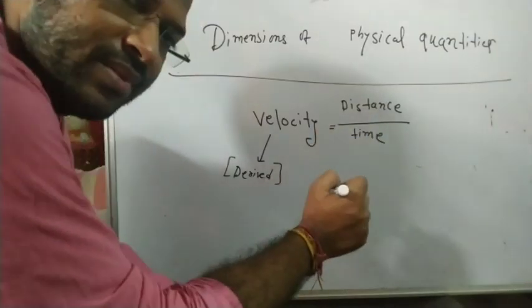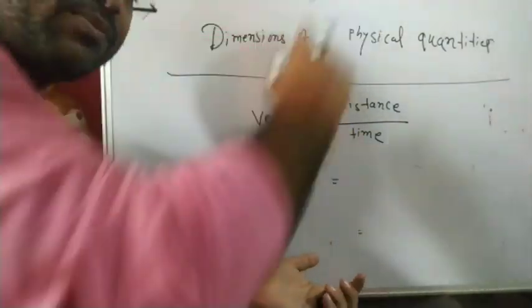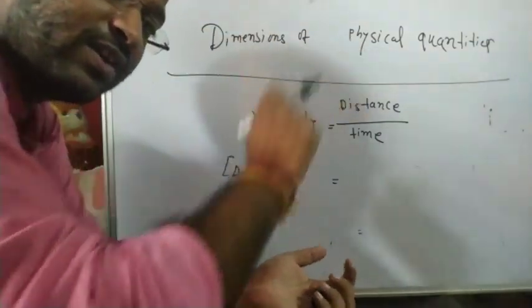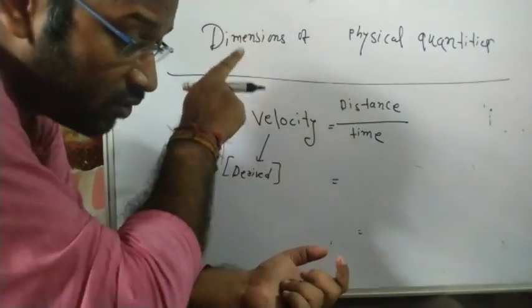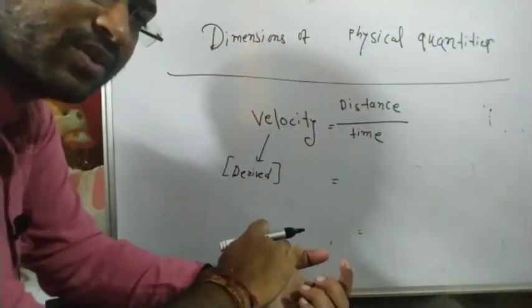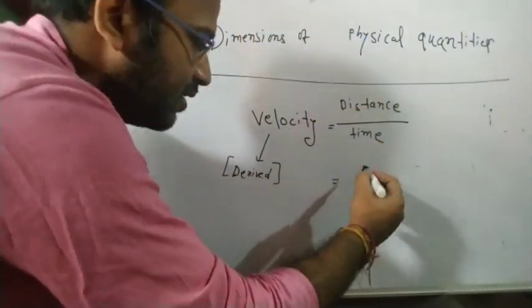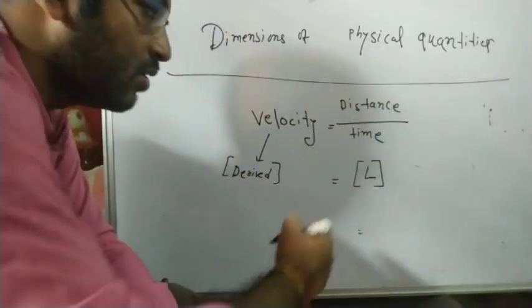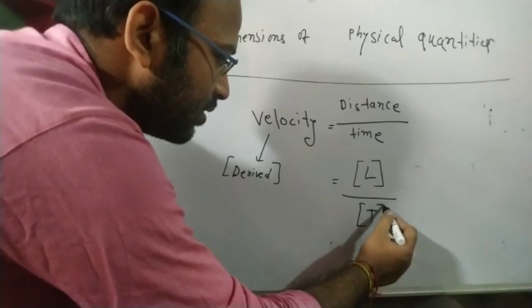What is distance? Distance is the length from this point to that point. Suppose someone asks you what is the distance from Guwahati to Jagiroad, then you have to measure the length from Guwahati to Jagiroad. So distance is length. What is the dimension of distance? That is length, so capital L. What is the dimension of time? That is T.